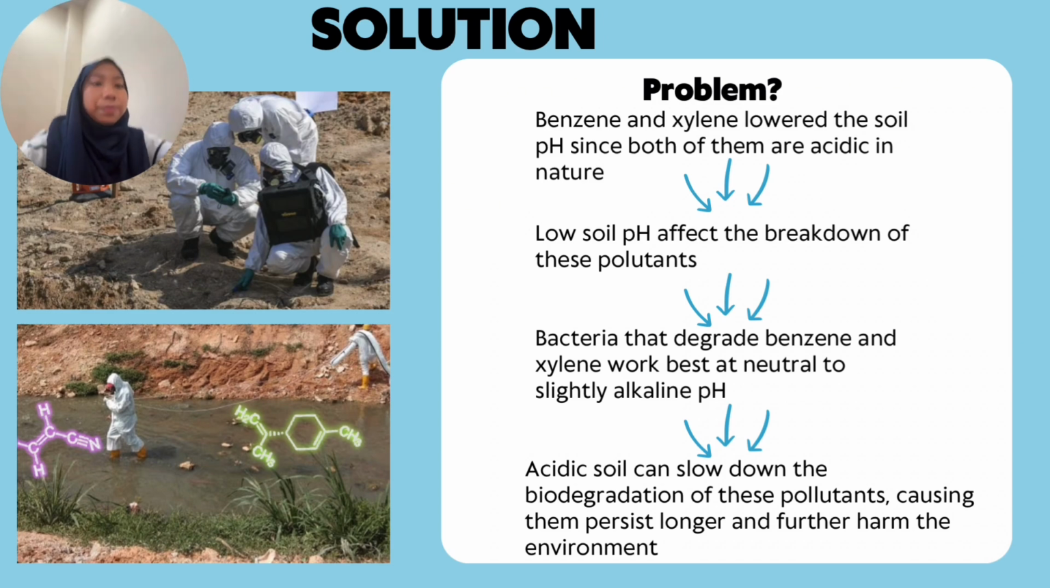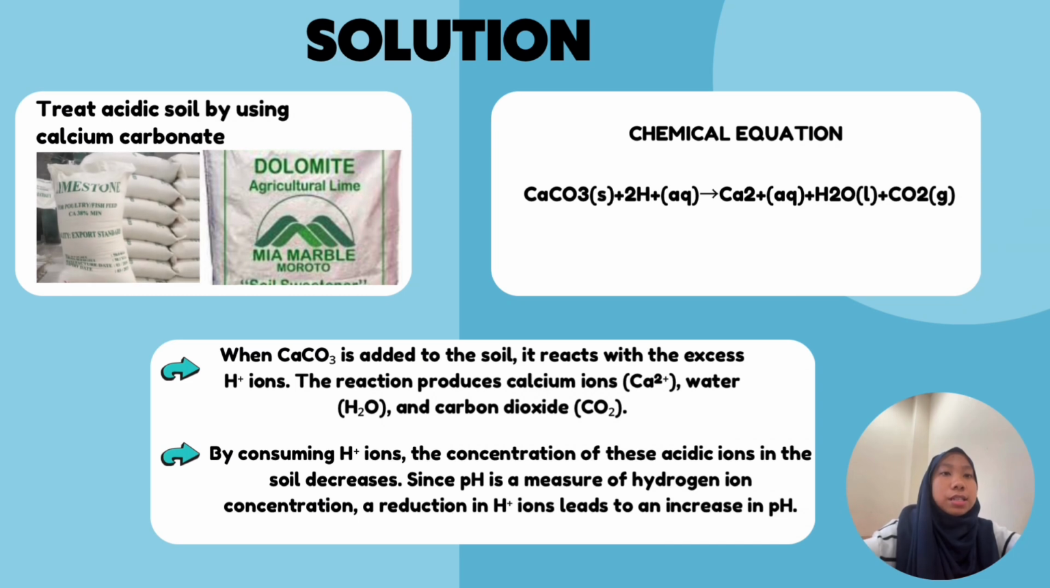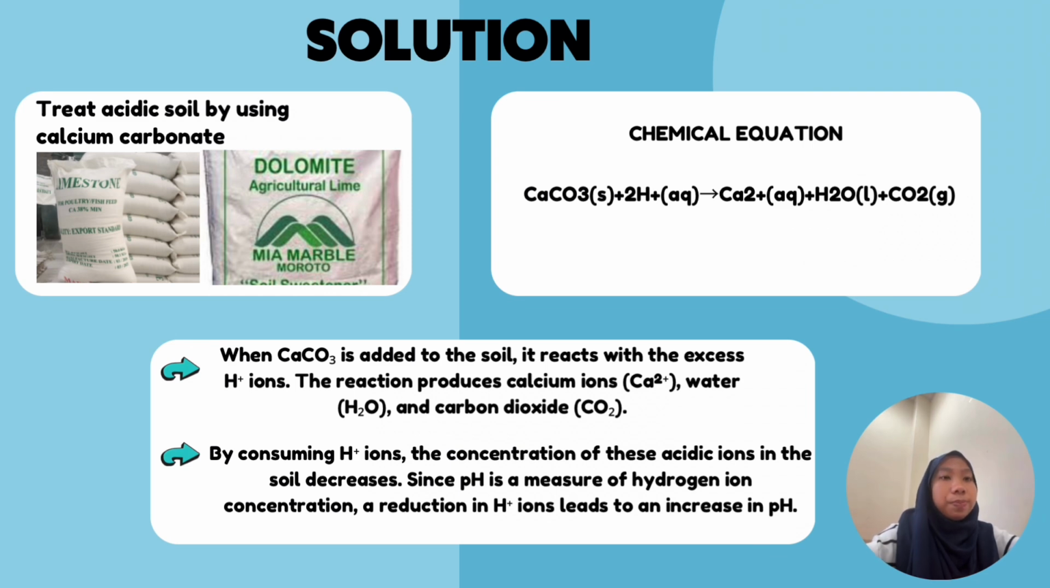So to solve this problem, we can treat the acidic soil by using calcium carbonate, which we can find in limestone or agricultural lime. When calcium carbonate reacts with the hydrogen ion in the soil, it will form calcium ion, water, and carbon dioxide. A reduction in hydrogen ion will lead to an increase in pH.